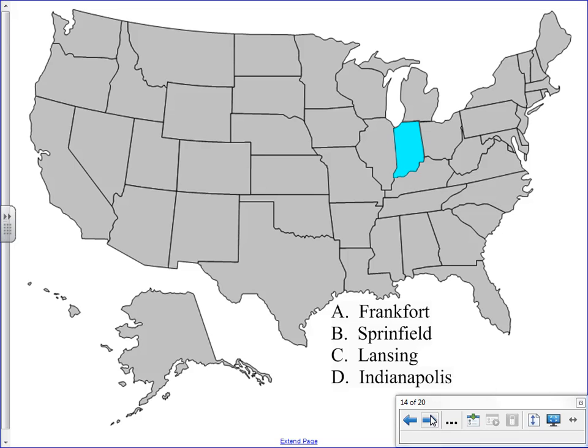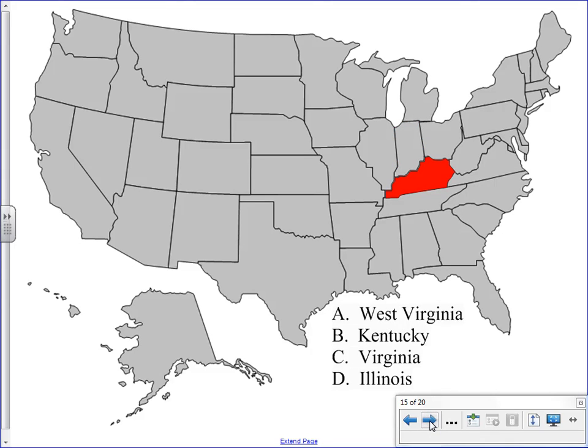And the answer to that question is D, Indianapolis. Very easy question. Next one, our neighbor to the south here in Indiana would be what? West Virginia, Kentucky, Virginia, or Illinois? And the answer is B, Kentucky.